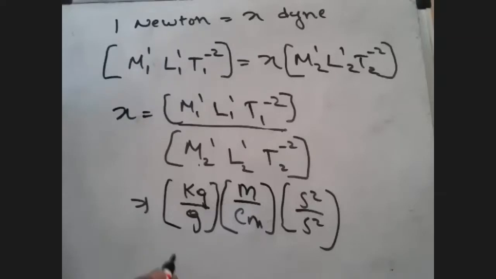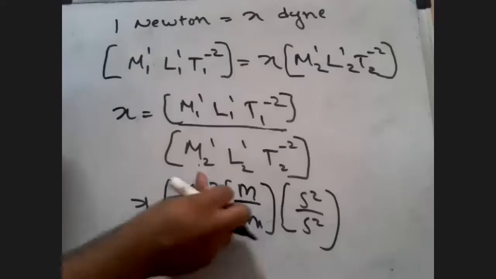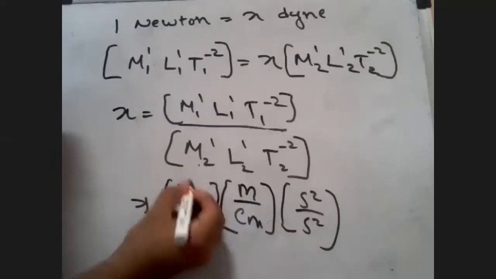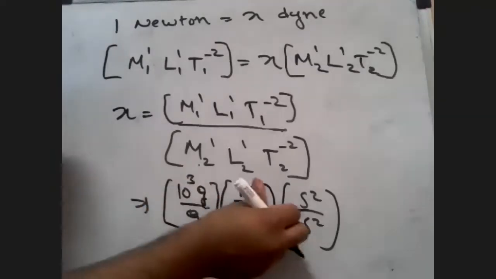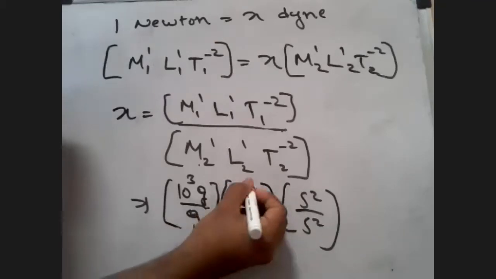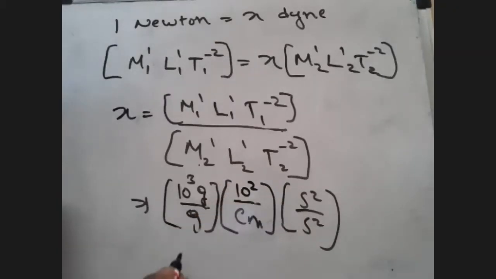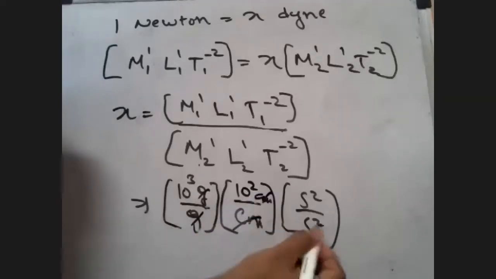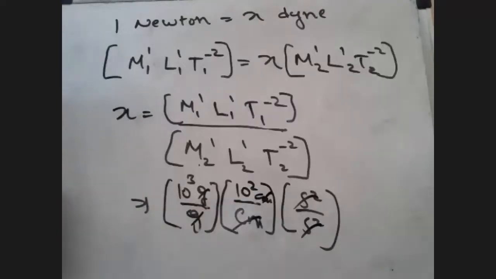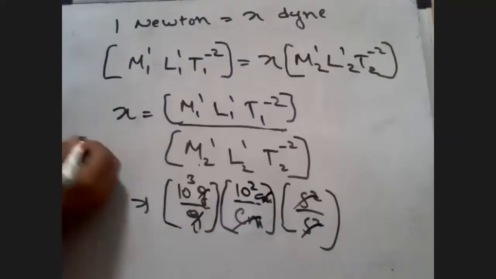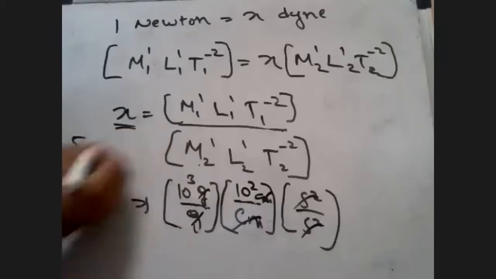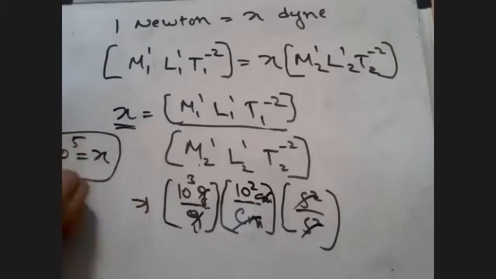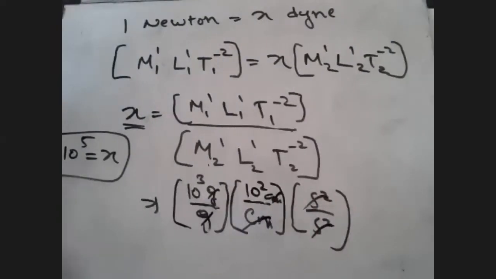So you can see here that you can write kg in terms of grams. So it will be 10 raised to 3 grams. And meters will be 10 raised to 2 centimeters. So here gram gets cancelled, centimeter gets cancelled, and second gets cancelled. 10 raised to 3 into 10 raised to 2 is what, students? It's 10 raised to 5. So my X is equal to 10 raised to 5. So anyways, 1 Newton is equal to 10 raised to 5 dynes.